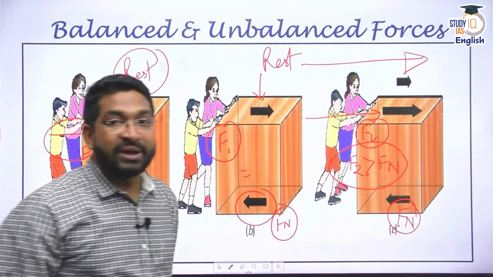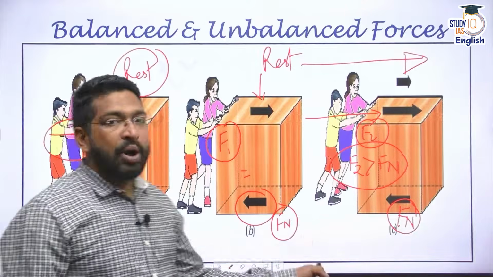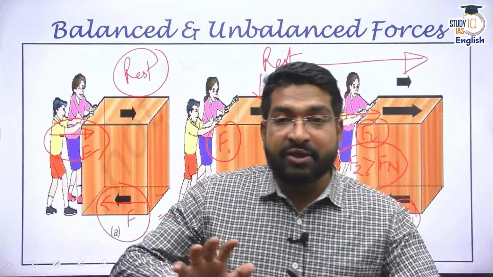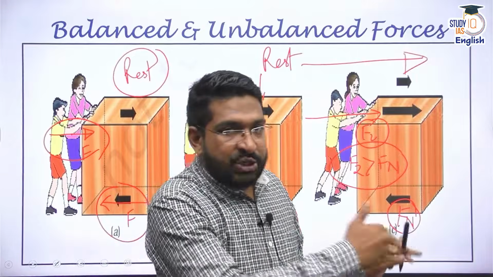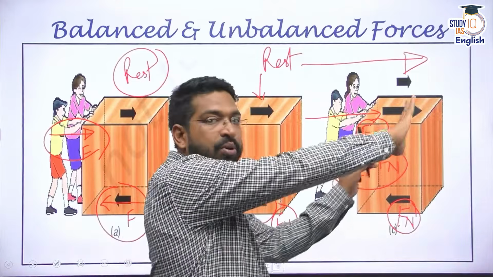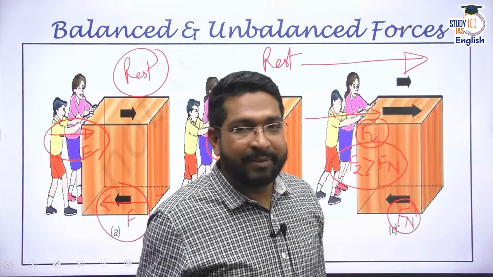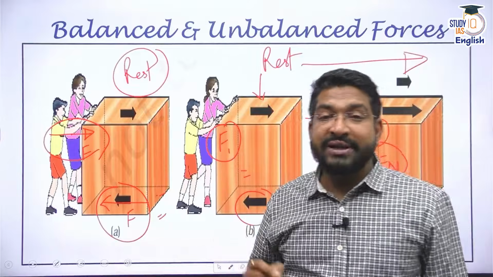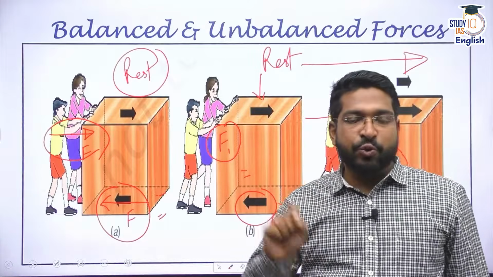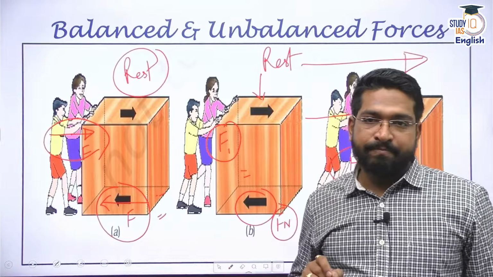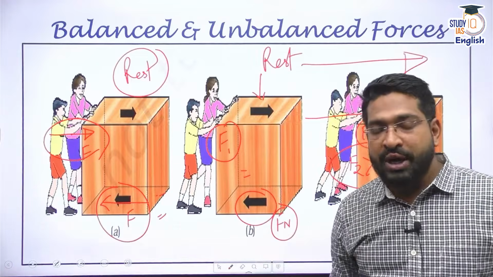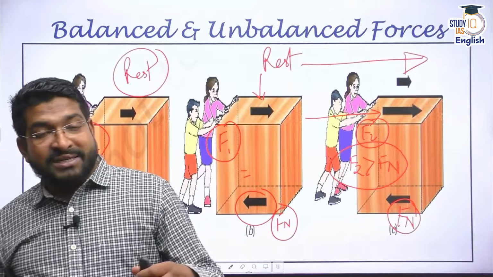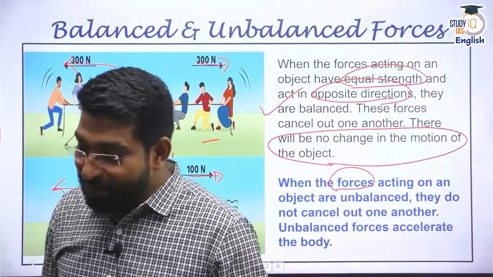It is going to move to this side, meaning there is now an unbalanced force acting on the box. That is why the force is towards this direction. The box is also going to move. Clear? So if there is a change in state of motion of an object, that means there are some unbalanced forces acting on it. That's the idea of force. And based on this knowledge of balanced and unbalanced forces, we need to understand Newton's laws of motion.